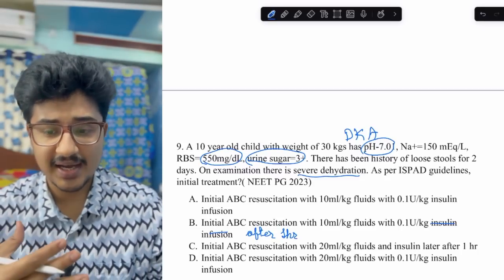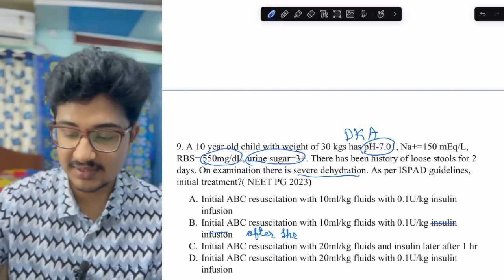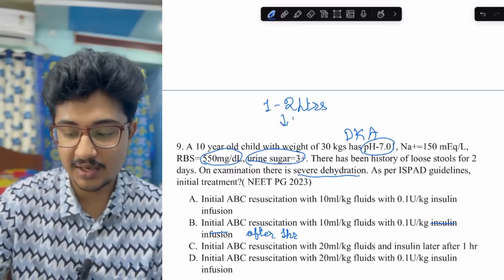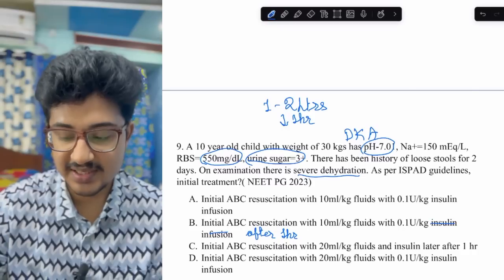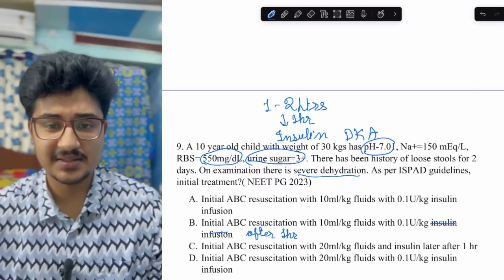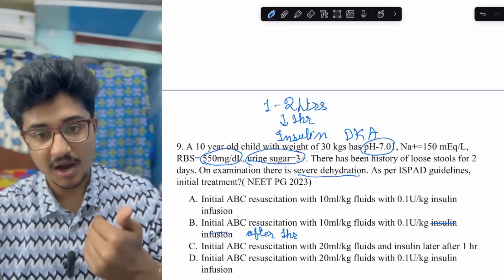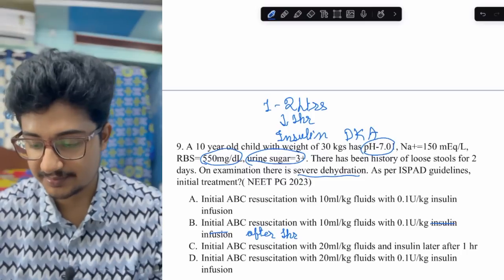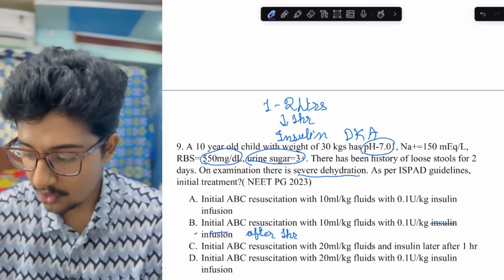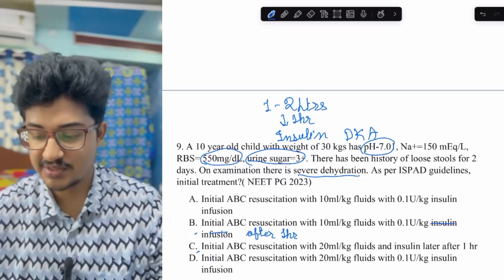I didn't know the child guideline, but I knew the adult guideline, that you should infuse 1 to 2 liters of fluid. After 1 hour you give the insulin infusion. First the hydration is main. With hydration the blood glucose will also go down. After 1 hour you start the insulin infusion. So either B, or C. B or C would be the option.